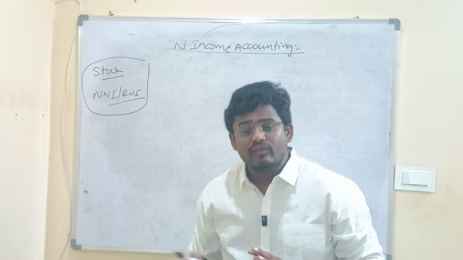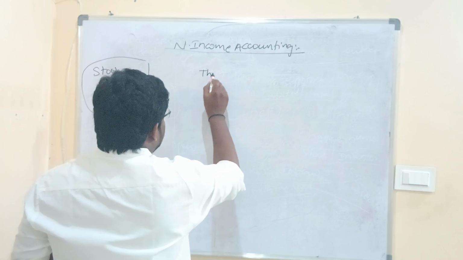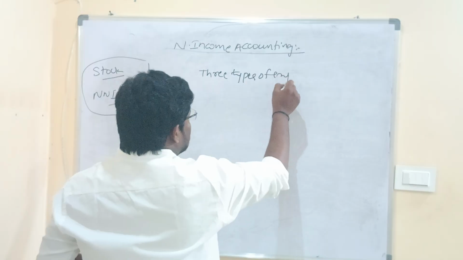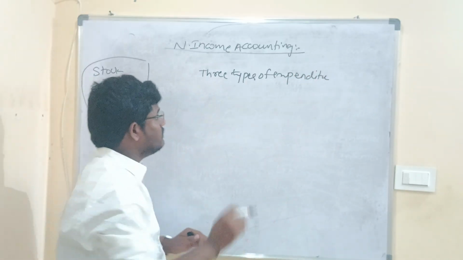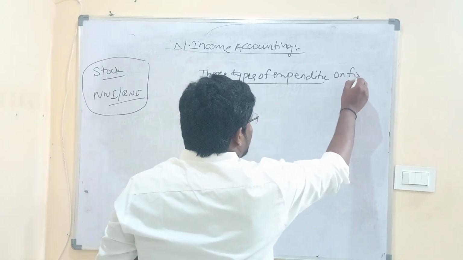Now what we are going to do is discuss one important concept, which is known as the three types of expenditures on final goods. So still the last topic is pending on the intermediate goods and final goods. Now we are discussing the three types of expenditure on final goods.